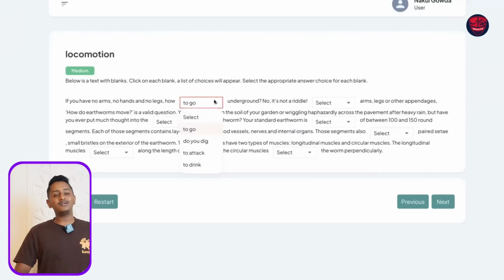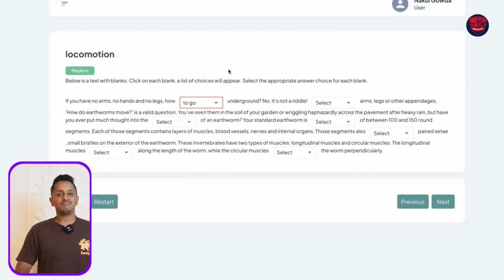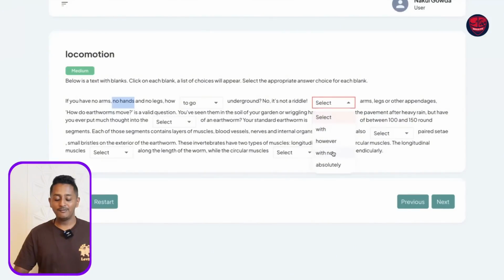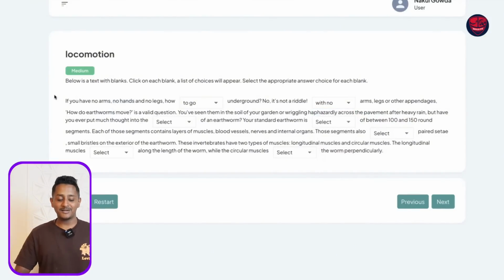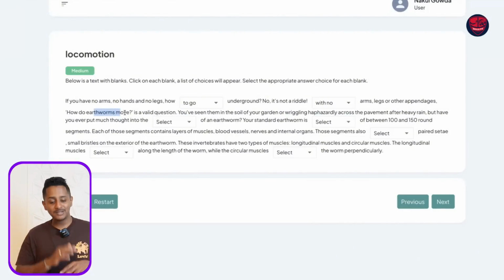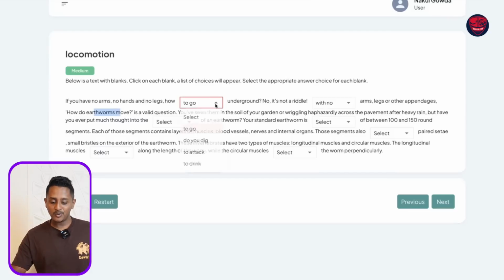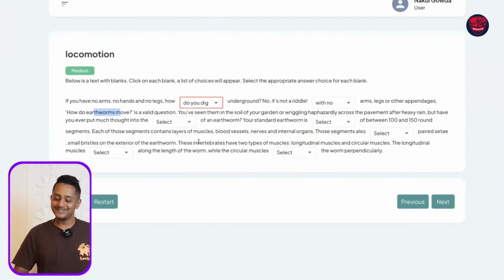So how to go underground looks fine. How do you dig underground also looks fine. How to attack underground, how to drink underground is not fitting in. So how to go or how do you dig? Let's get the context. It's not a riddle. Dash arms. So here no hands, no legs, that's the clue. So here it should be with no arms, legs or other appendages, how do earthworms move? Earthworms move underground. How do they move? They have to dig. Digging is the first thing. So how to go underground is wrong. It's how do you dig underground. Getting it? So this is the logic. This is how you do it.